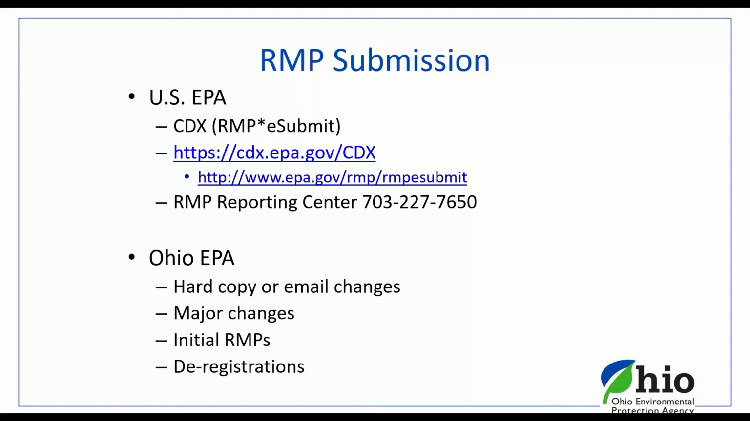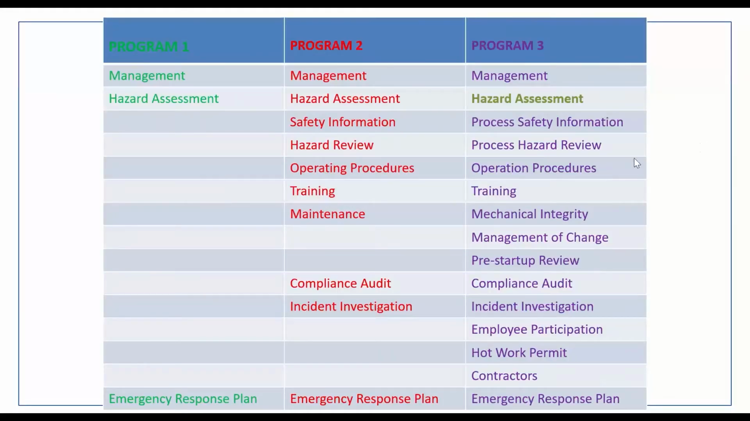And then once you have that, you can go in when it's time to do your RMP submittal. You go into an application called RMP*eSubmit. There's the website for it. Then you can basically just add all your information in and submit it electronically. It goes straight to US EPA, and US EPA in turn provides that information to the state of Ohio. Simple and easy.